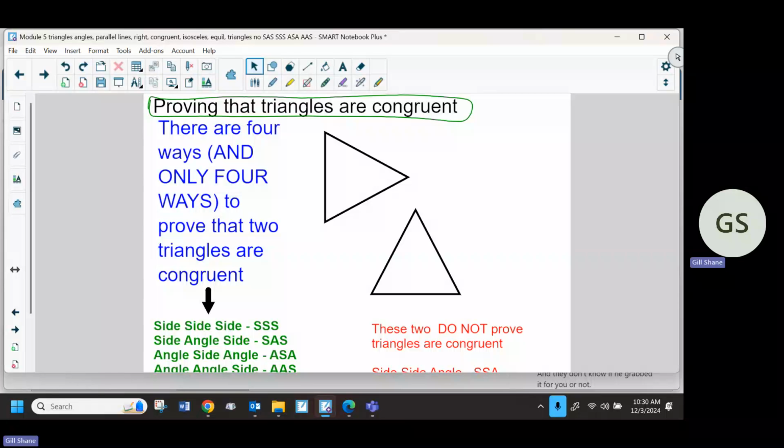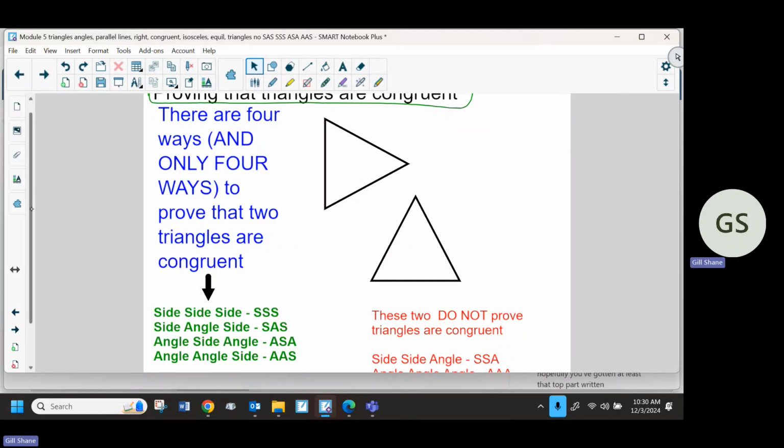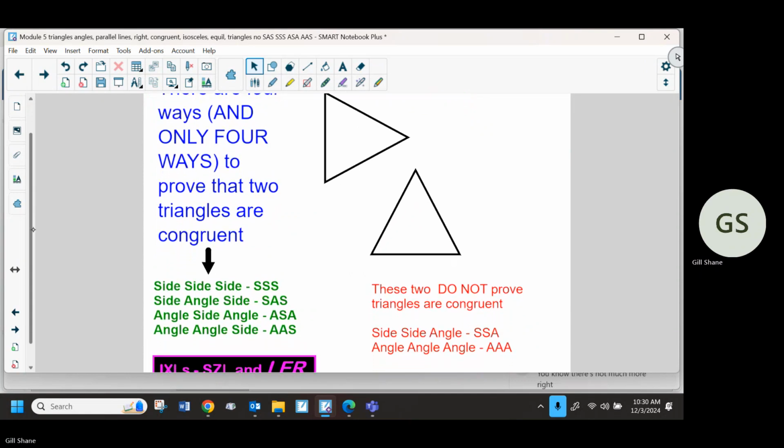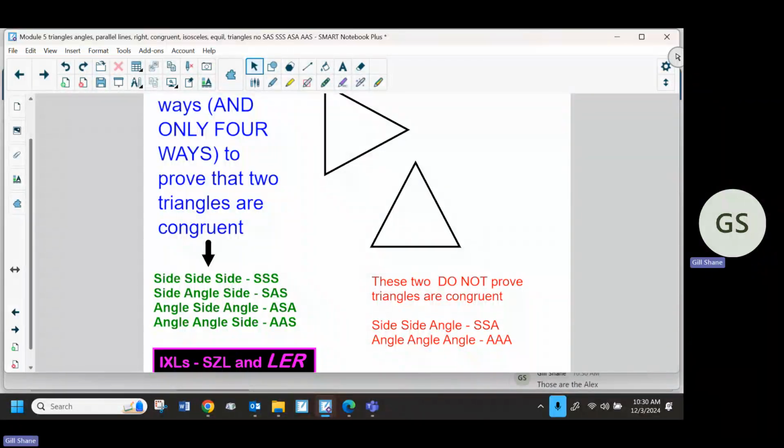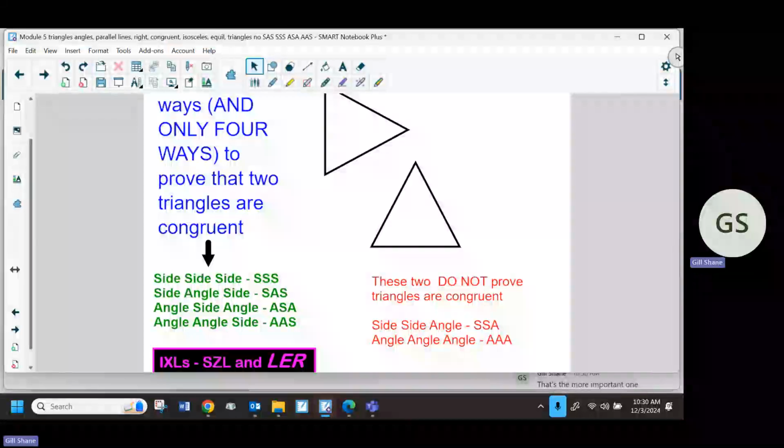All right, so I'm going to scroll down a little bit. Hopefully, you've gotten at least that top part written. There's not much more to write. That's it. Those are the IXO. LER, that's why it's italicized, meaning it's slanted. That's the more important one out of those two.